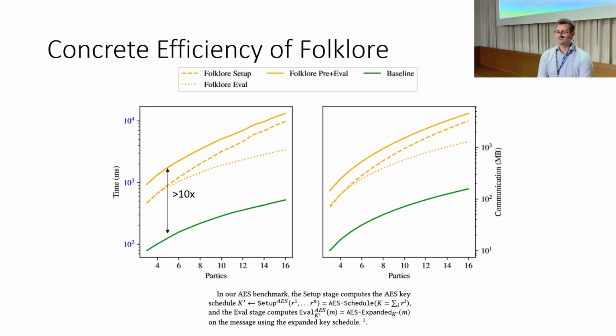With one quick graph, you can see how the folklore scheme scales with number of parties for the AES use case mentioned before. The green line indicates the baseline cost of evaluating the full AES circuit without any preprocessing or without any threshold secret sharing. The solid line reflects the total cost, the dotted line the cost at evaluation time with preprocessing, and the dashed line the cost to generate said preprocessing. Clearly, the folklore scheme has a significant overhead over the baseline scheme.